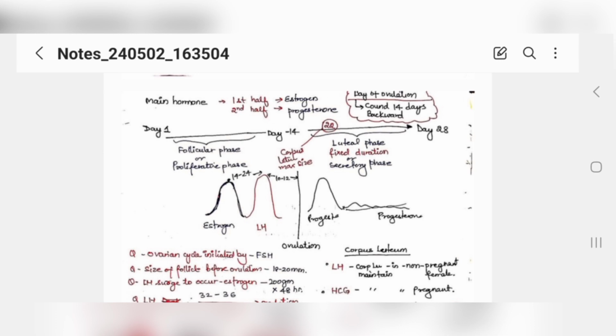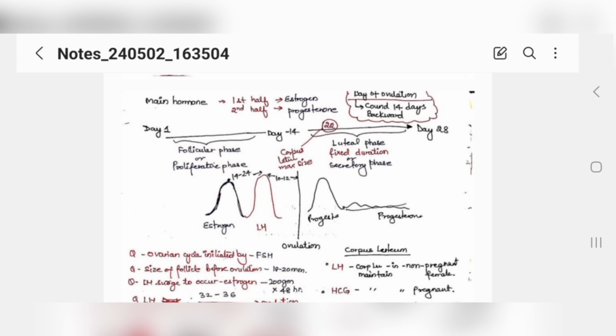Once your ovulation is done on the 14th day or 16th day, whatever is the day of ovulation, after ovulation the corpus luteum is max at day 22, right? The corpus luteum produces your progesterone, as I told you earlier. So now your peak of estrogen and progesterone will be there by day 22.